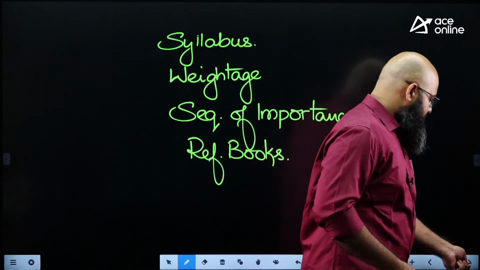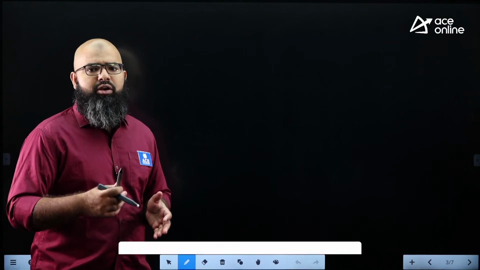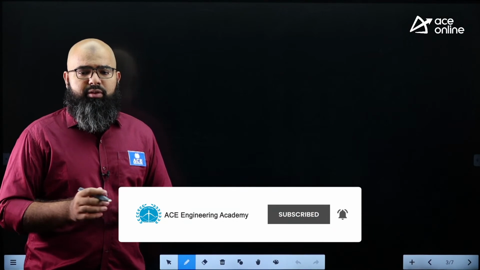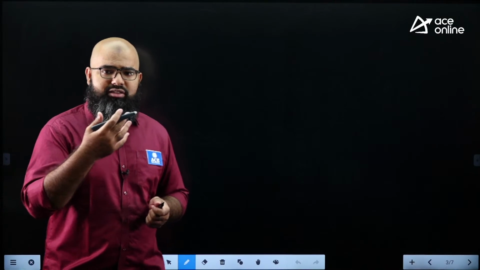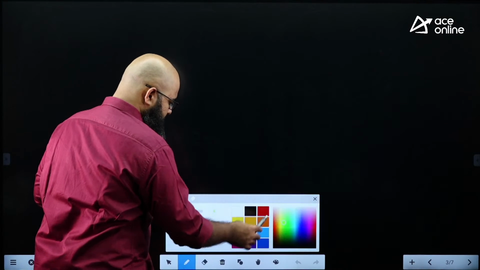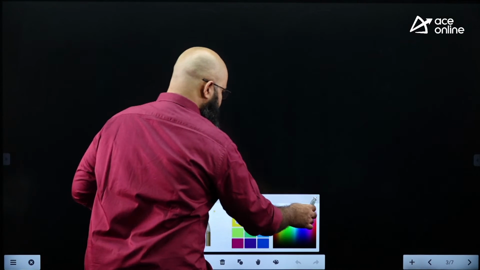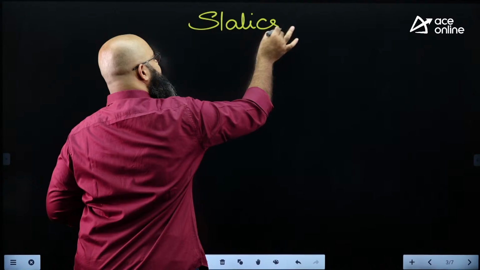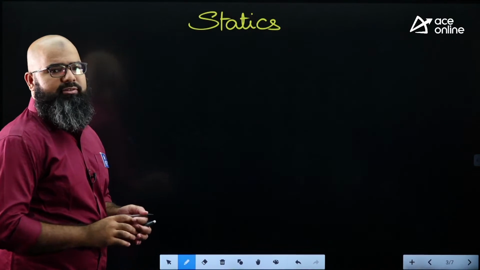We'll start first of all with the syllabus. You see, mechanics is a very fundamental subject. Every subject you study later on in your engineering will eventually somehow depend on mechanics. Now, this mechanics subject is having two branches. One branch is known as statics, the other branch is known as dynamics. Statics is a part of mechanics in which you are dealing with bodies which are not moving, which are at rest basically. Okay? So over here, we are having two parts in mechanics. We are starting with, first of all, statics.